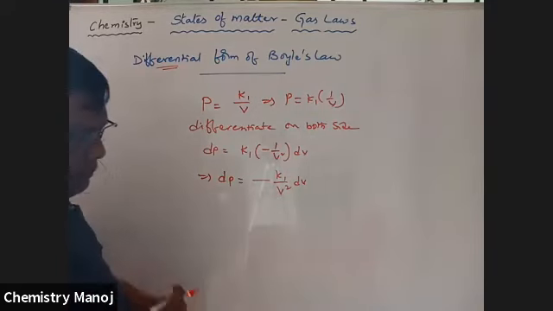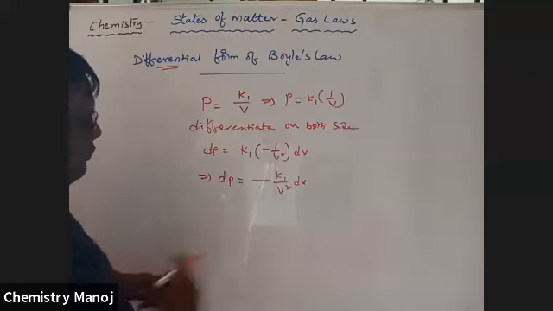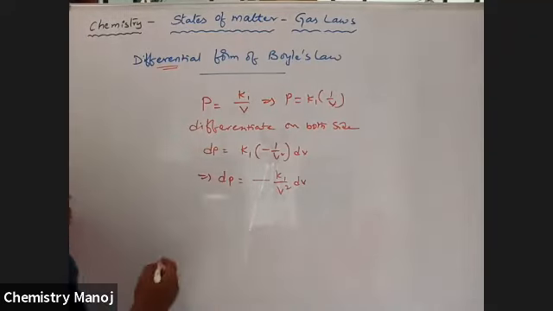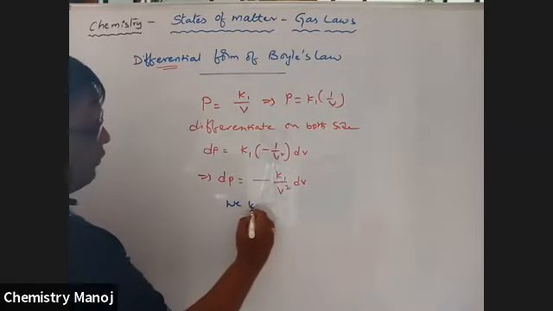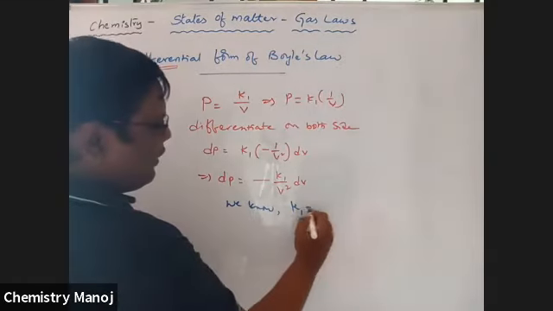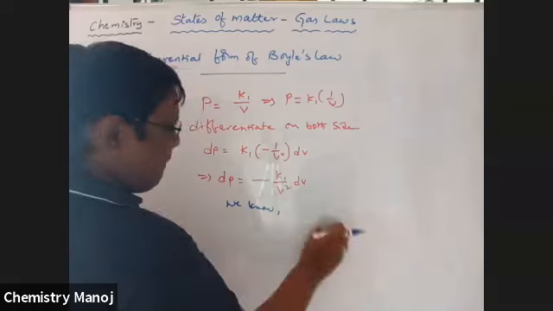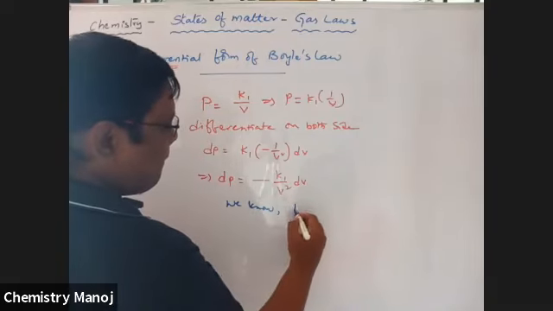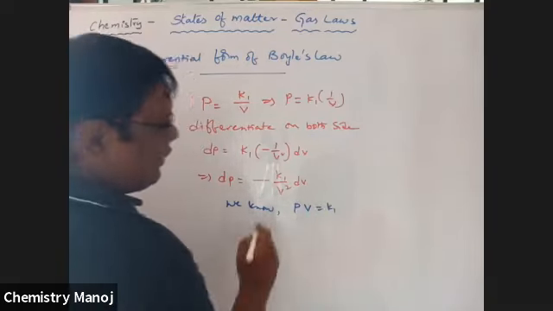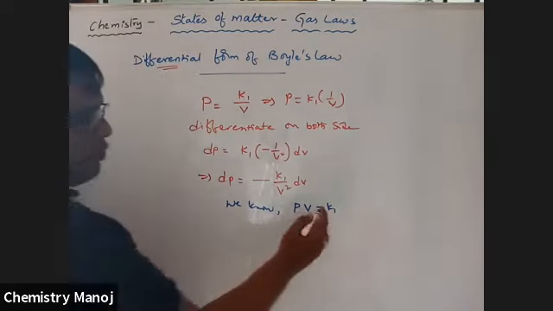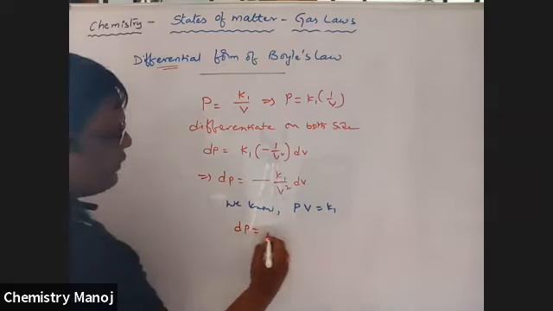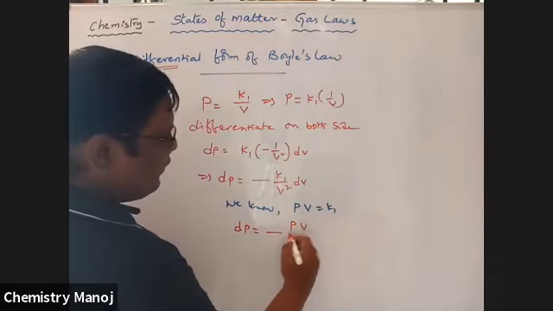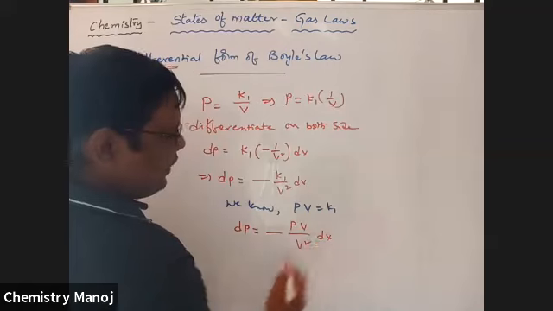Therefore, now we know, see here, PV is equal to K1. Substitute this value here. Therefore, dP is equal to minus PV by V square into dV.